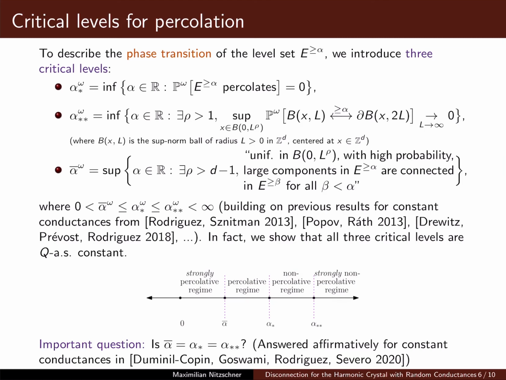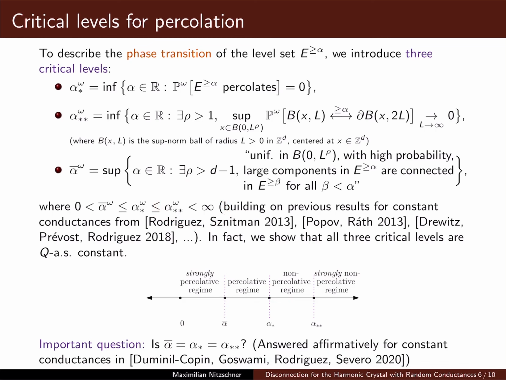And below this level alpha bar omega, in the strongly percolative regime, one is supposed to have local uniqueness of large connected components of E bigger or equal to alpha. The way that we introduce these critical parameters directly implies that they are ordered in this way. And we also show in our result, building on previous results for constant conductances, or at least non-random conductances, see Rodriguez, Nitzschner, Popov, Rath, Drewitz, Prévost, and Rodriguez, that in fact alpha bar omega is strictly positive and alpha star star omega is finite.